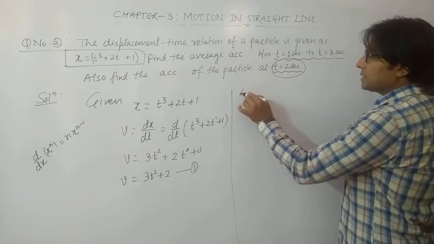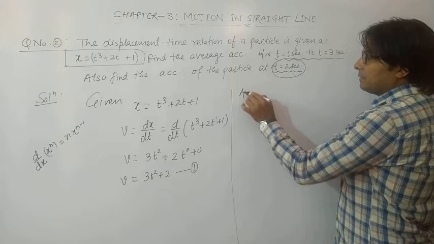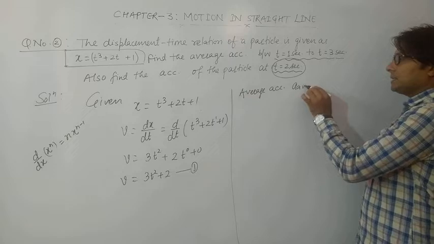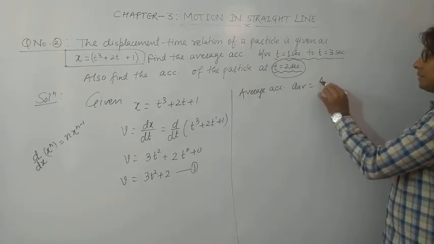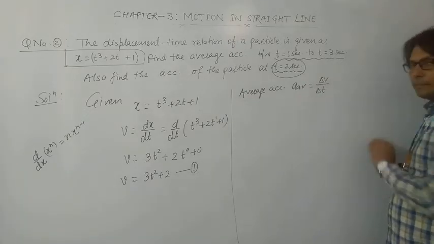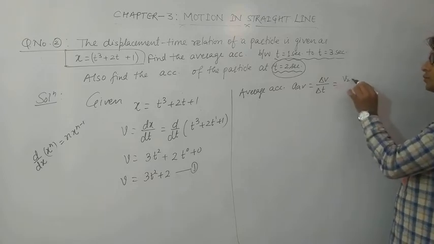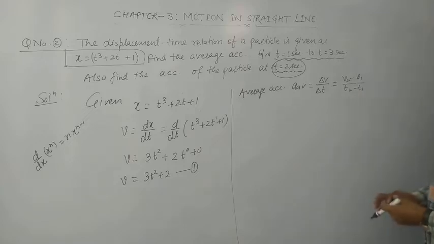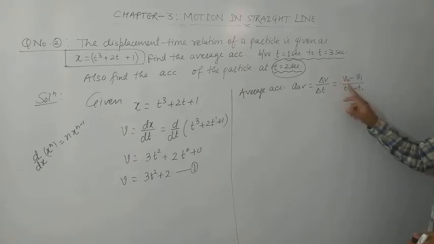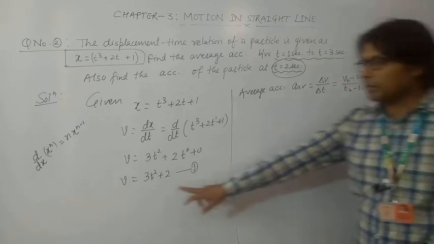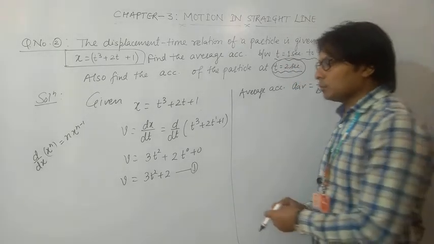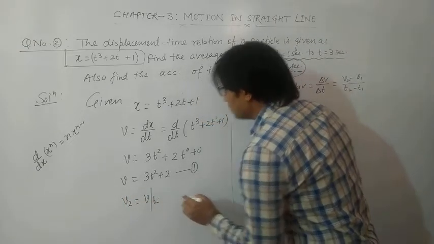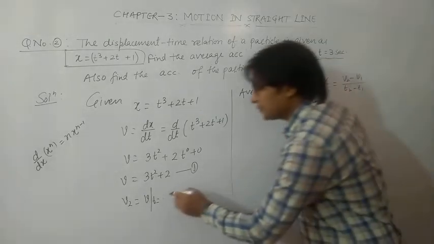So average acceleration, if you can remember, a average is equal to change in velocity upon change in time, which can be written as v2 minus v1 upon t2 minus t1. Now what is v2? v2 is the velocity of the particle at time t2, and we have the relation between velocity and time, so we can find v2 as v at t is equal to 3 seconds.